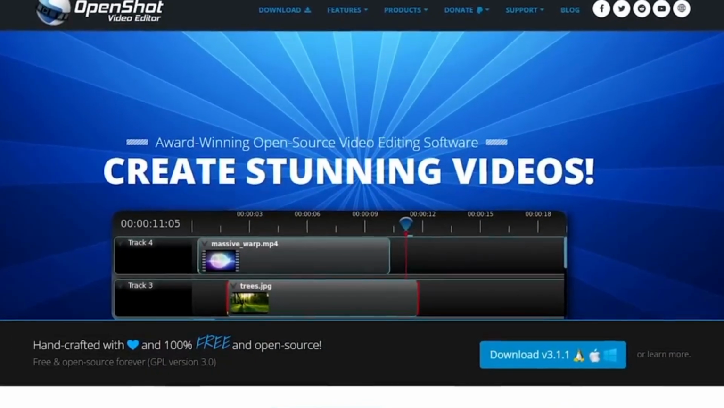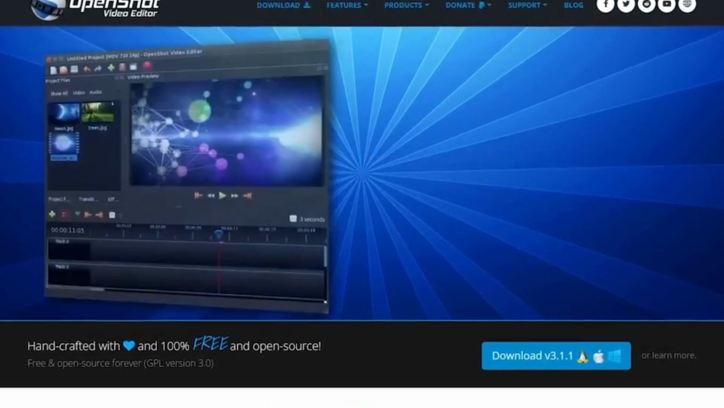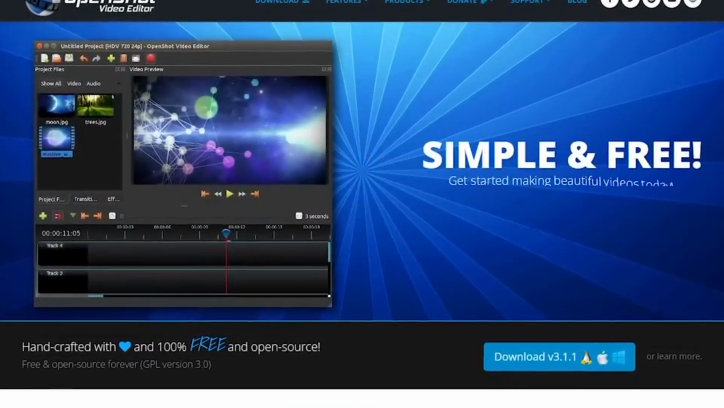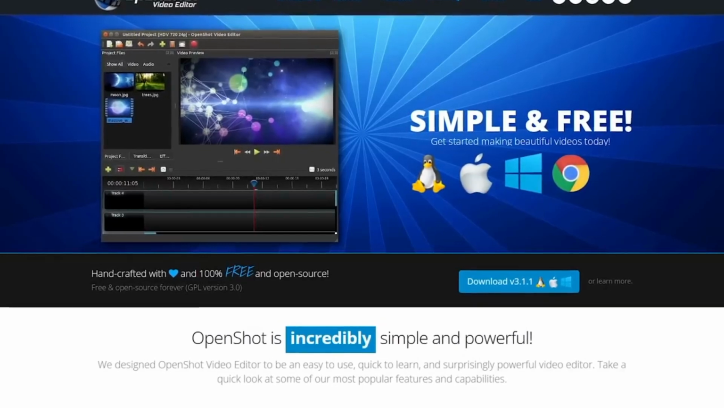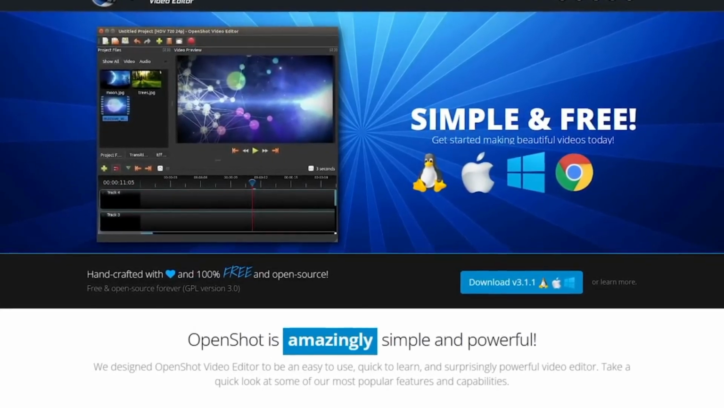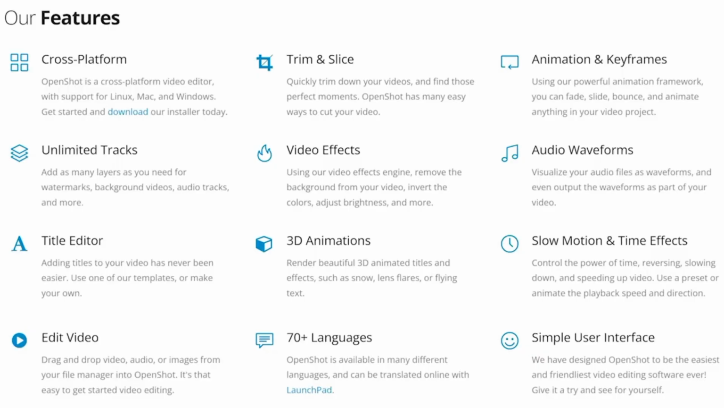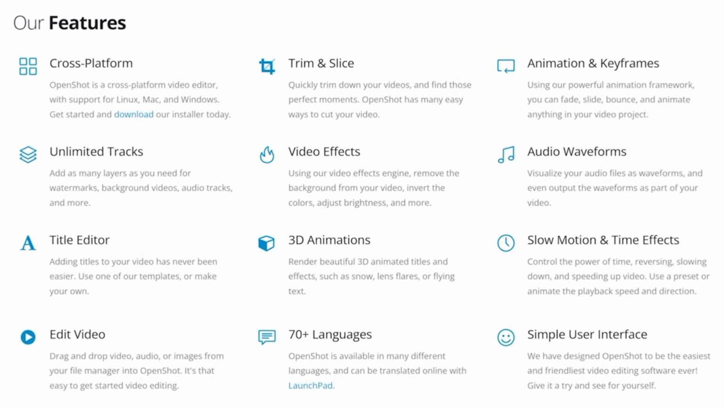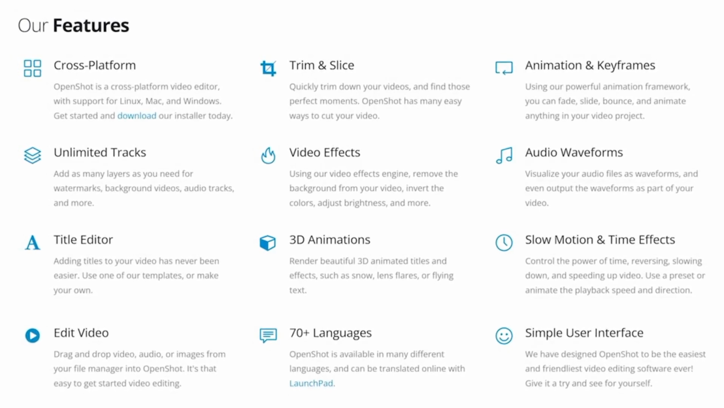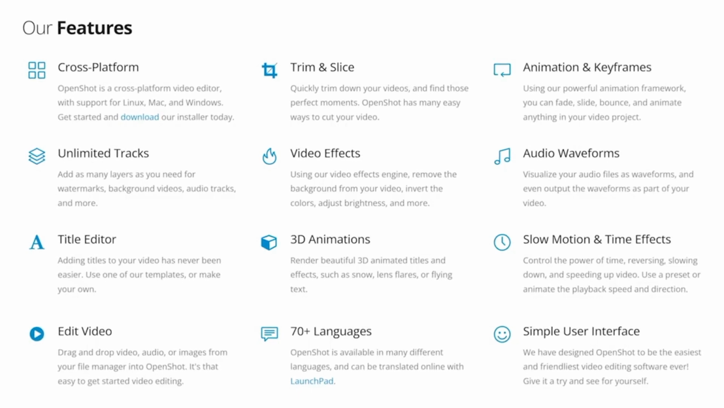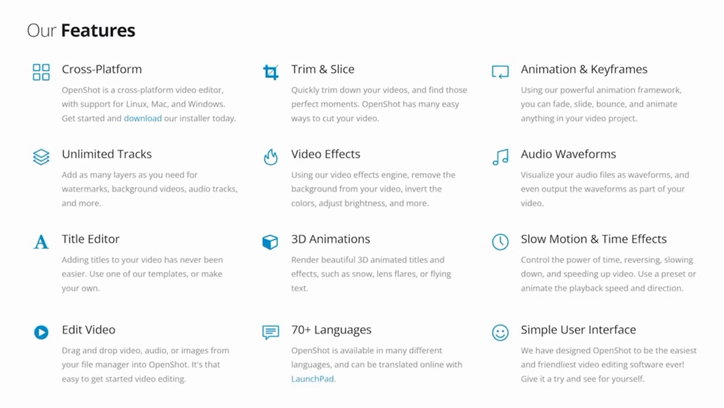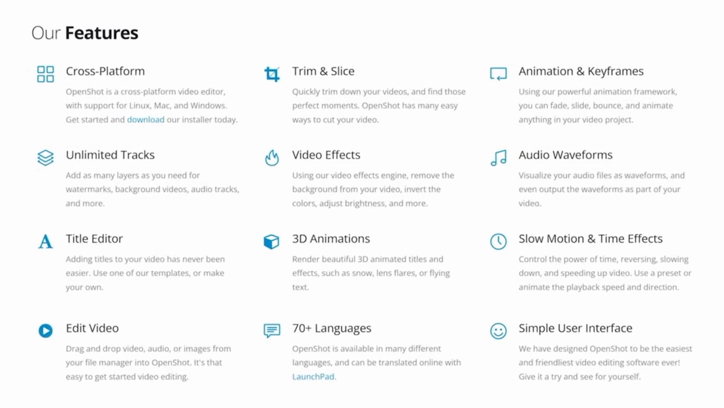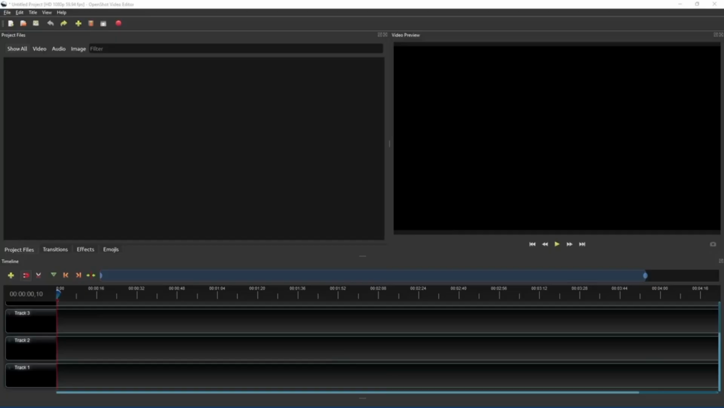OpenShot is a versatile, open-source video editing software designed to make video editing accessible and efficient for users of all skill levels. Launched in 2008 by Jonathan Thomas, OpenShot offers a comprehensive set of features that cater to both beginners and experienced video editors. Its user-friendly interface provides an intuitive drag-and-drop functionality, making it easy to add and arrange video clips, audio tracks, and images.